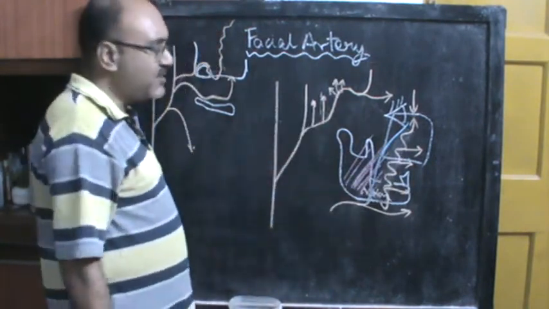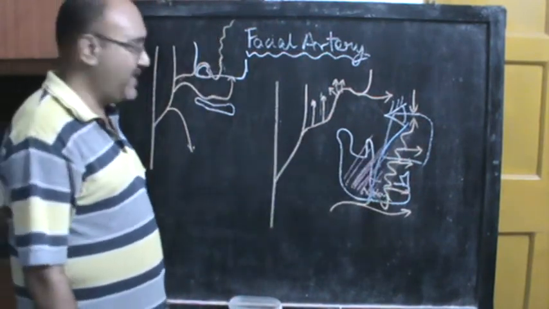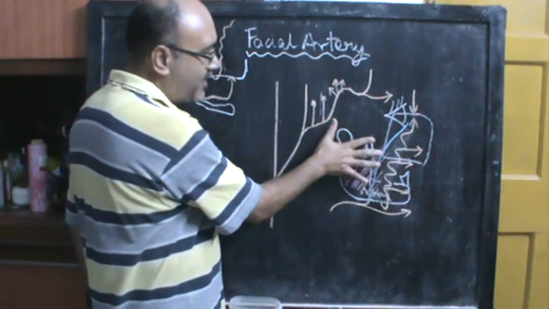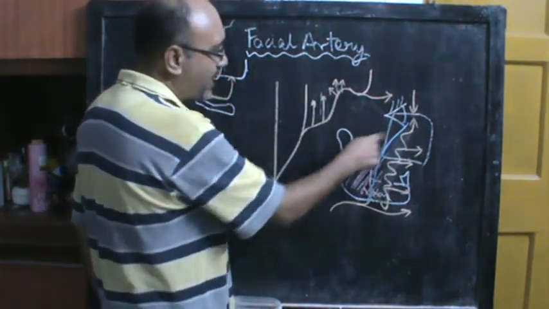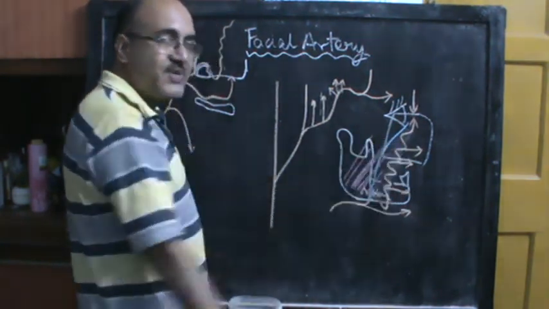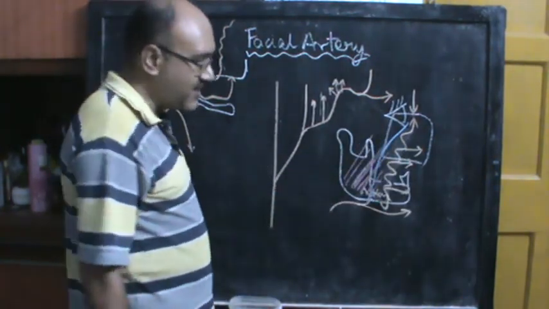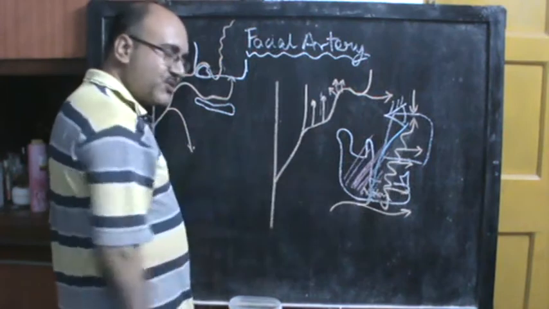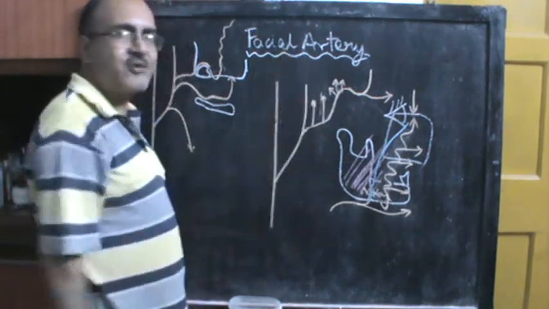Another thing you must keep in mind is that when the facial artery goes through the face, actually it is covered superficially by the branches of the facial nerve. So from this point here you have the parotid gland, and from the parotid gland you have temporal, zygomatic, buccal, marginal mandibular, cervical, all these branches of the facial nerve, and all these branches are quite superficial to the facial artery. So you have already studied the face, so you know all about facial vein and the facial nerves and the parotid duct also in the face.